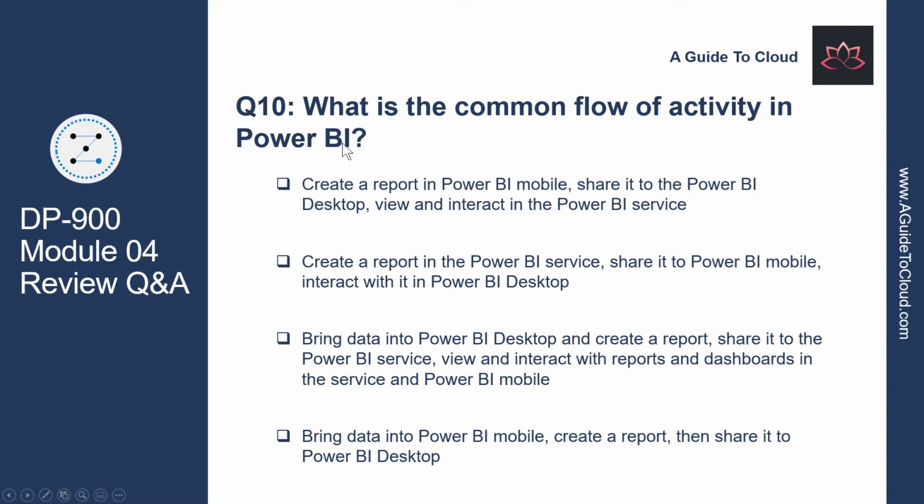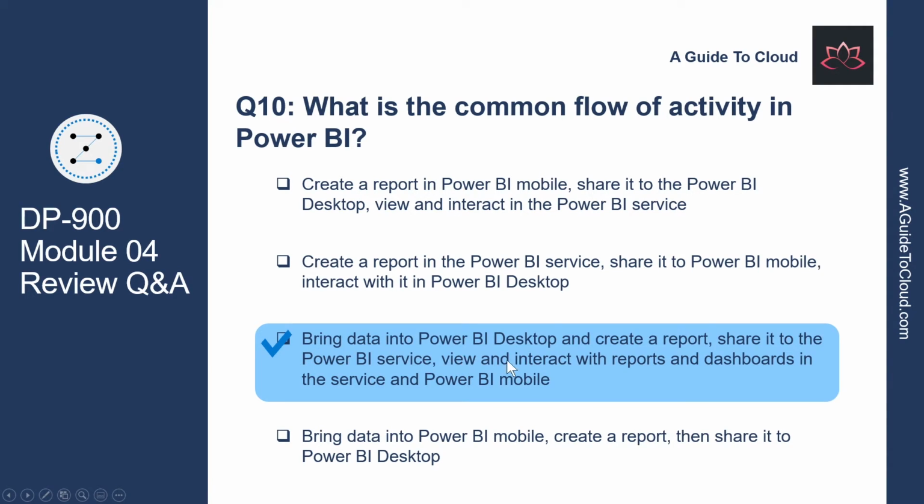Let's look at question number 10. What is the common flow of activity in Power BI? So the correct answer is bring data into Power BI Desktop, create a report, and share it with the Power BI service. View and interact with reports and dashboards in the service and Power BI mobile. So this is the correct flow. The Power BI service lets you view and interact with reports and dashboards, but doesn't let you shape data.